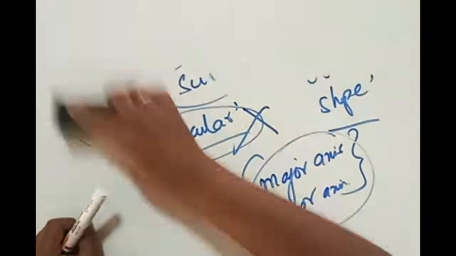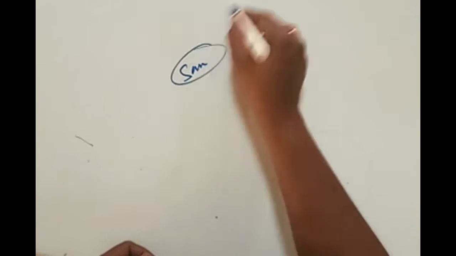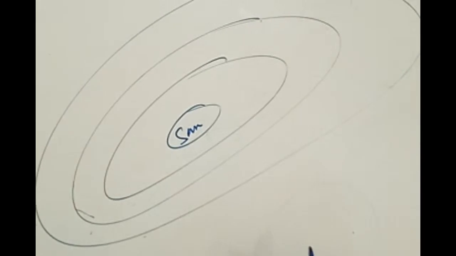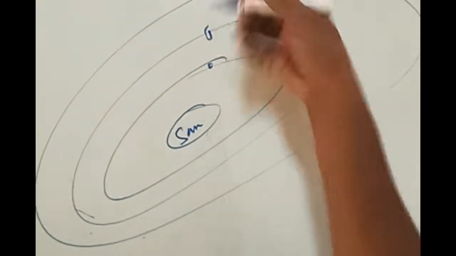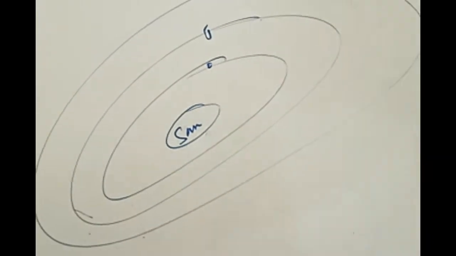Practically, you can observe these things when you find many videos about the motion of planets. You'll find that when the sun is present here, all the planets are revolving in this form. You can see any number of videos which show the sun, earth, Jupiter, Mars, like distance, let us not bother. All are revolving like this. This is the way the planets are revolving. This is the concept of planetary motion.